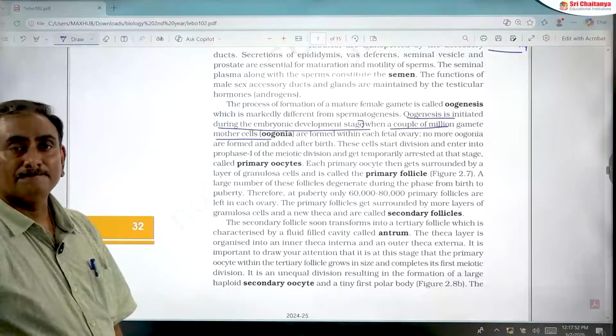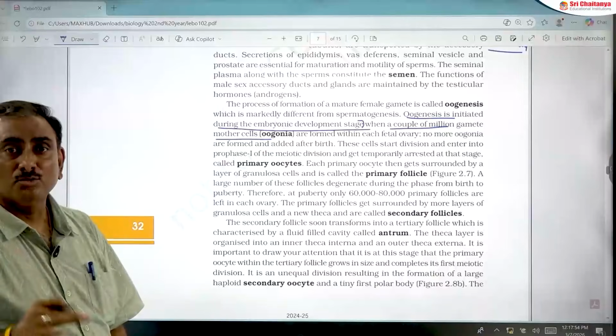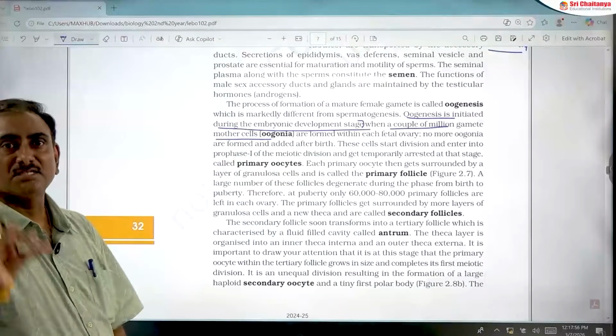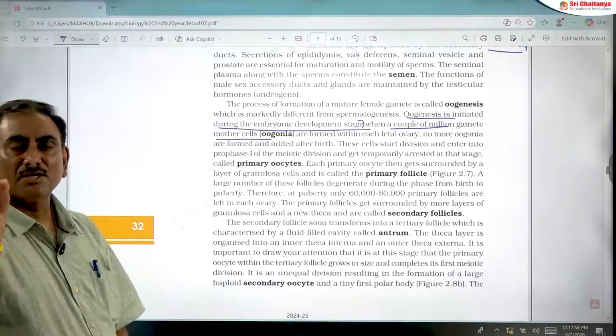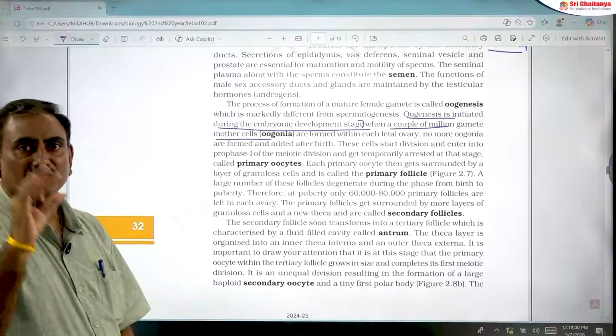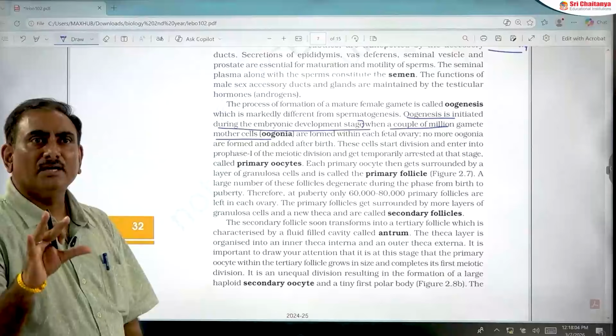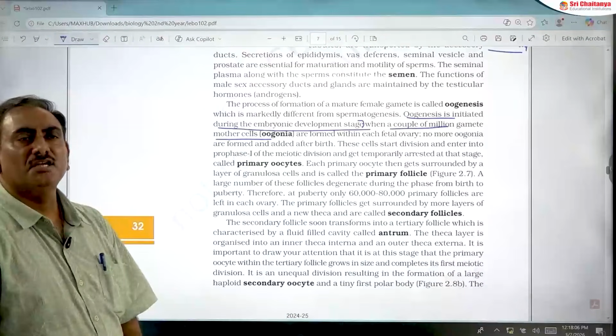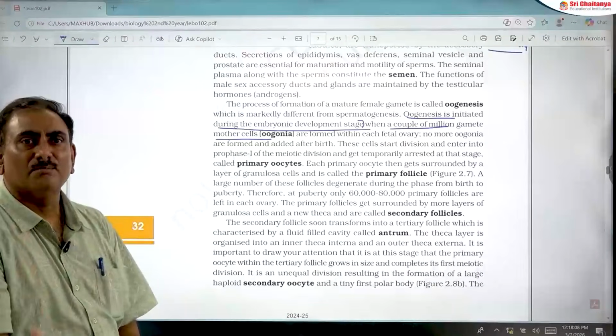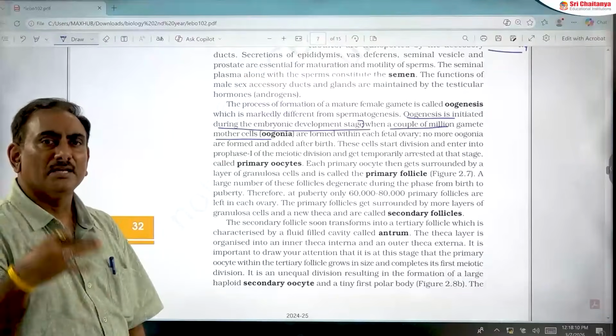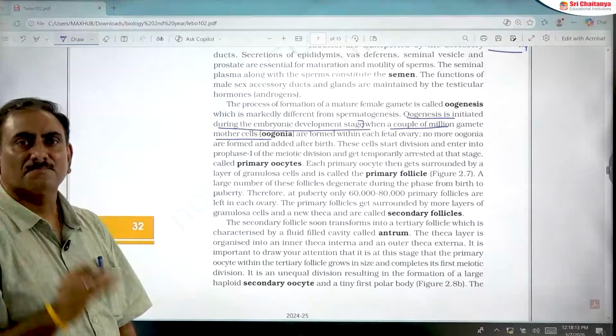These oogonia are immediately converted into primary oocytes in embryonic stage, in fetus stage. So oogonia formed in embryonic stage transform into primary oocyte in fetus stage.